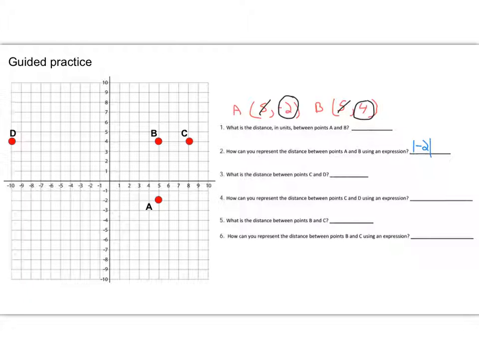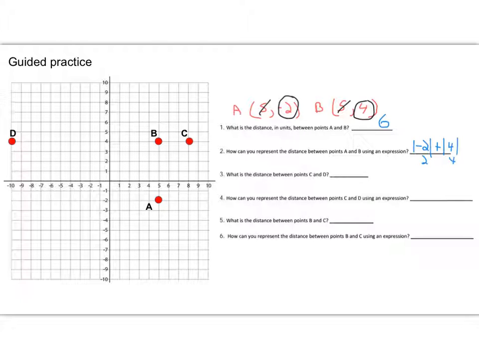And again, they are in different quadrants, so we add, and we have the absolute value of the other coordinate, and that gives us our answer. So when we evaluate that, of course, the distance we get is 6, because that's 2 and that's 4, and we add them together. And again, you can count the squares, and you'll see that that is correct.